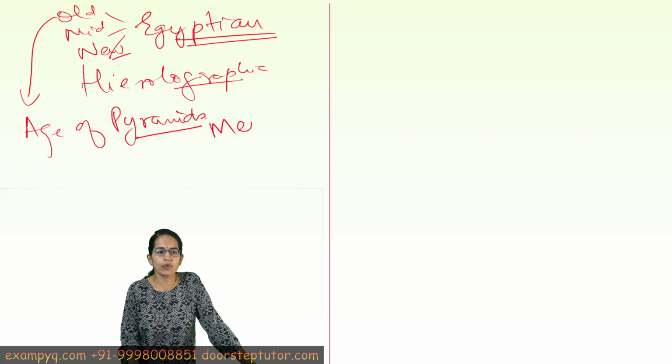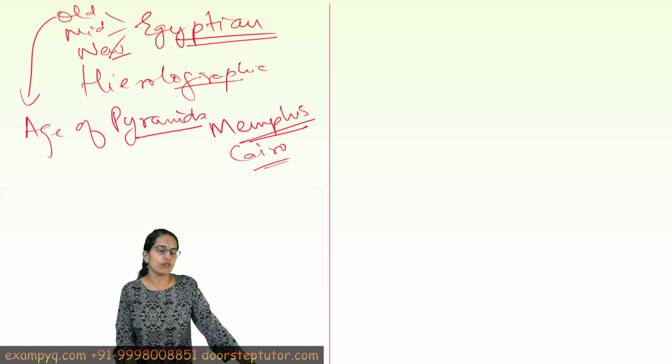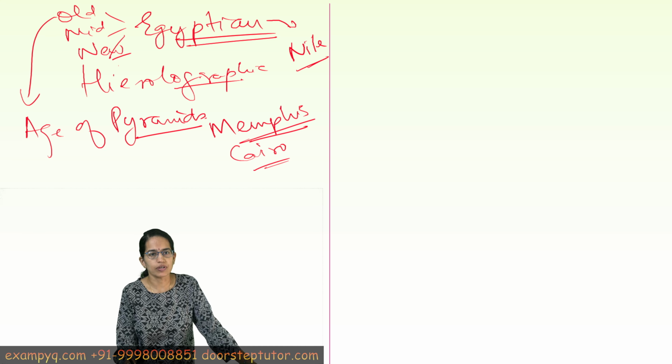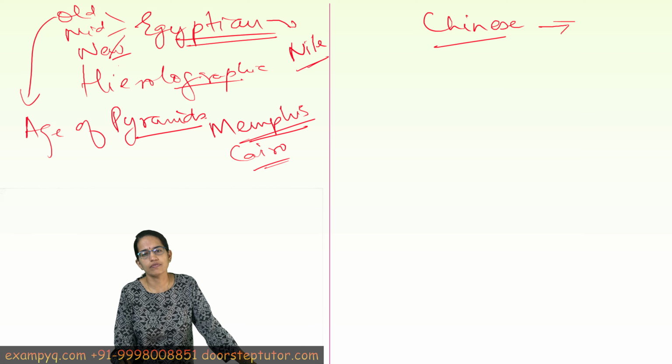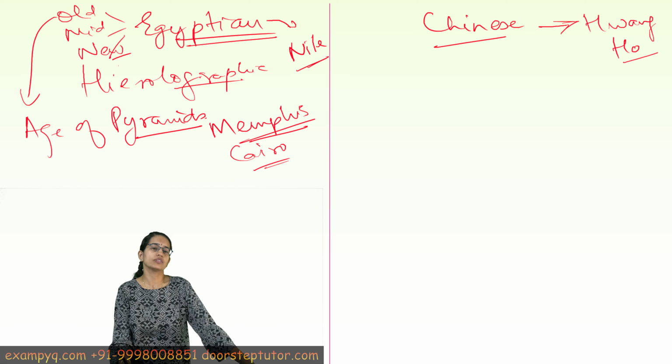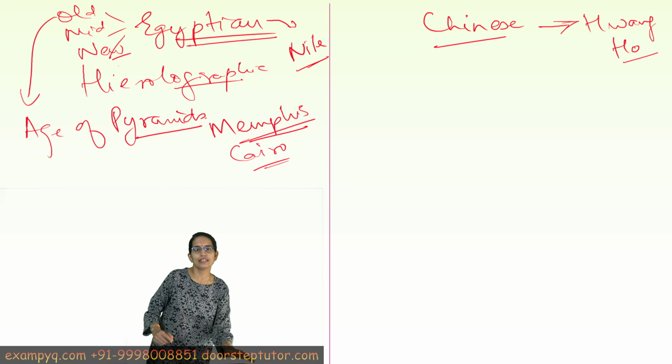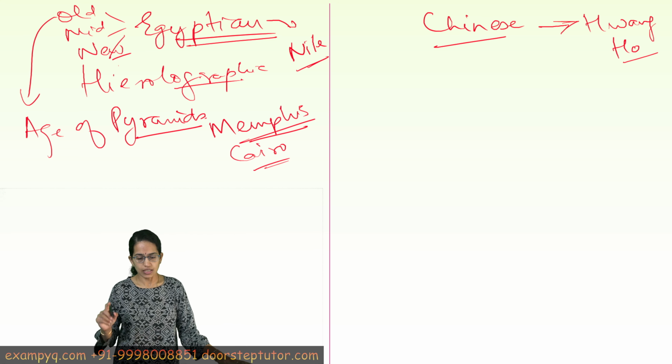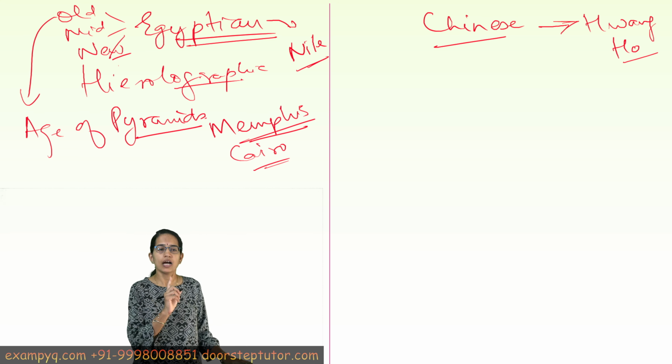And one of the important characteristics was Memphis. This was near the region of Cairo, which is the present capital of the region. And this Egyptian civilization flourished on the river which was the Nile River. In contrast to this, the Chinese civilization flourished on the river known as Huang He, later called the Sorrow of China. This was one of the major destructive rivers of China. But again, each of the civilizations, as we have seen, has been established near a river.